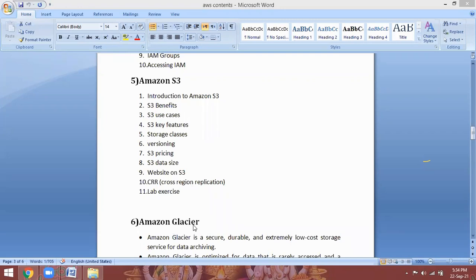When I require the data, again I can take it back from Glacier to infrequent access, and infrequent to standard storage class. These are the 3 types of storage classes we are going to discuss in the class on Amazon S3. And versioning is also an important concept. For example, today I am a developer, and today one code I developed, and my work is completed. Whatever code I developed today is working fine. I uploaded it to S3 storage.